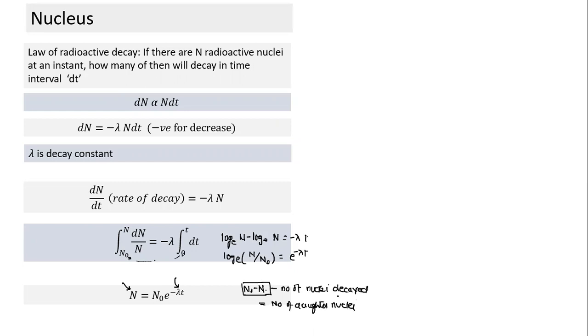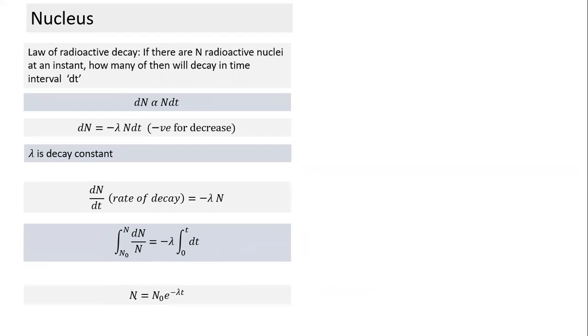Which is a very simple thing. I think there's no need to write it also. That's what will happen. So, a simple expression and a very simple formula: N is equal to N naught e raised to power minus lambda t. And this is called exponential decay.